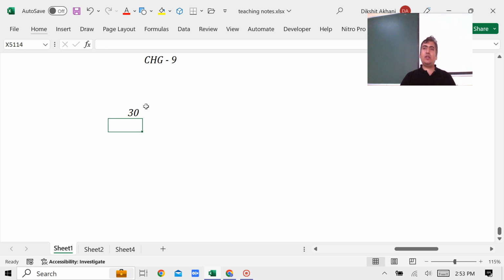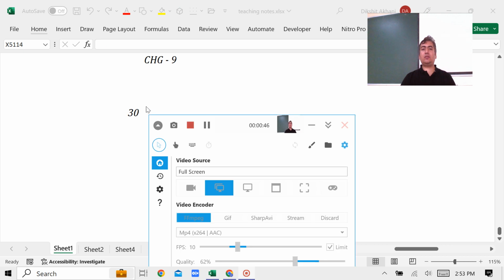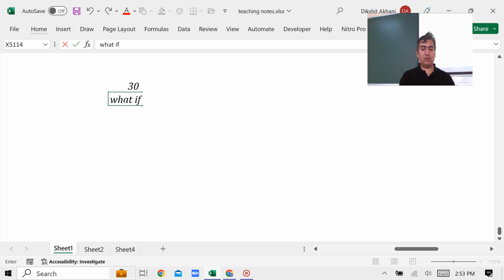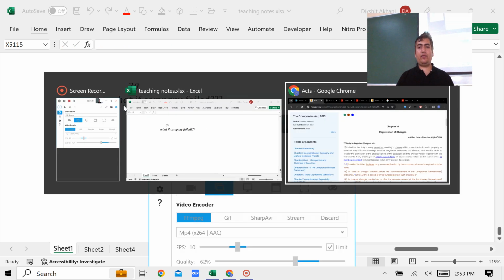This is not a question. The real question starts like this: what if within 30 days you couldn't have registered it? Then what will happen? If you could register, then not an issue, but what if somehow you couldn't? Then what will happen now? Do you get what I'm saying? Okay? So look, there are 2 points. What if the company failed?